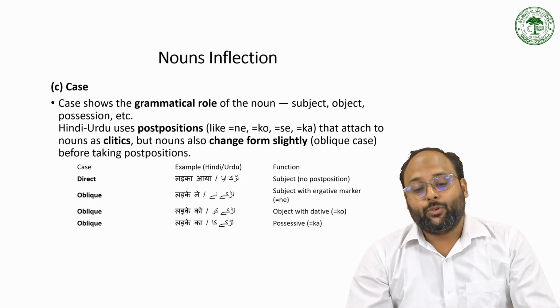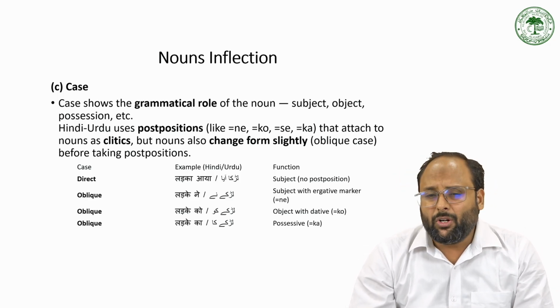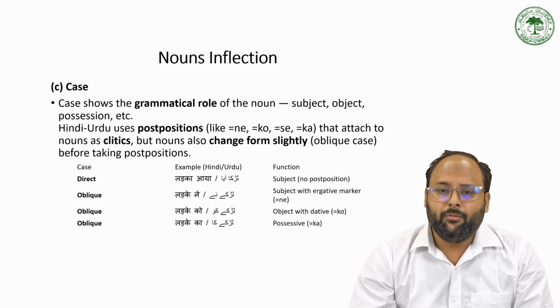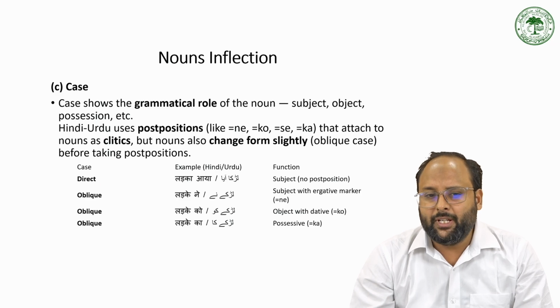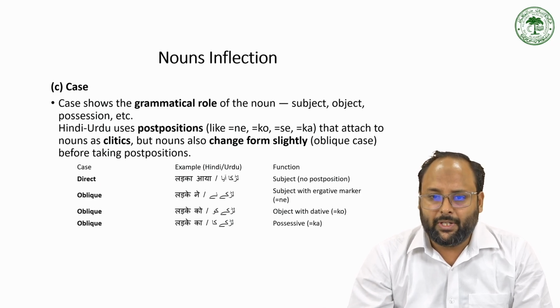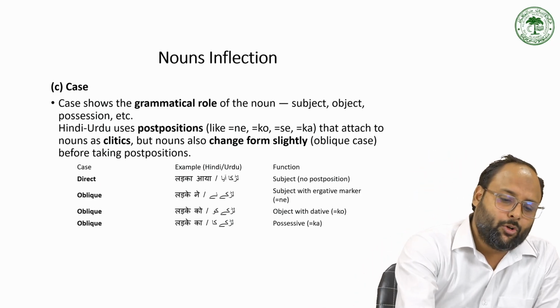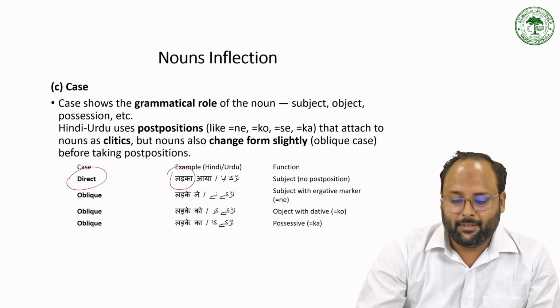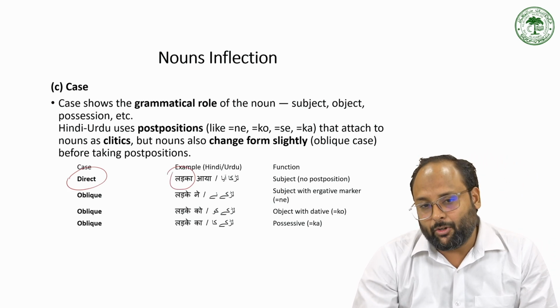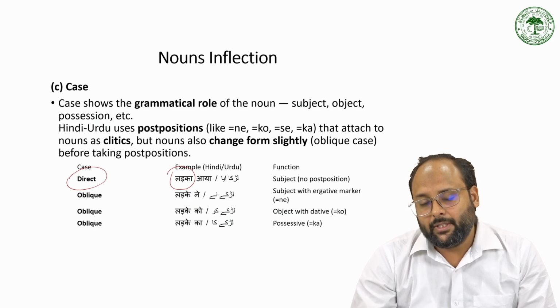And case also has some types of inflection, but not inflection in the basic form. For the case in Urdu and Hindi, we are just adding some postposition or clitics to make it a different form. So direct case means the nominative or accusative case. So it is like ladka. That is the basic form in Hindi and Urdu.